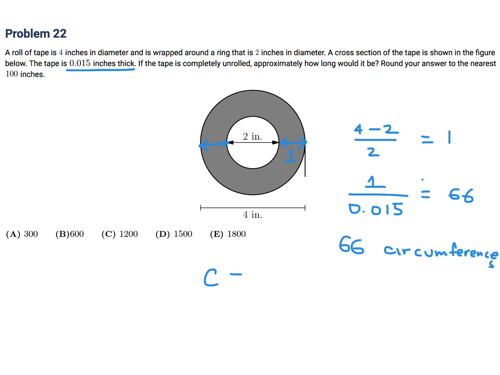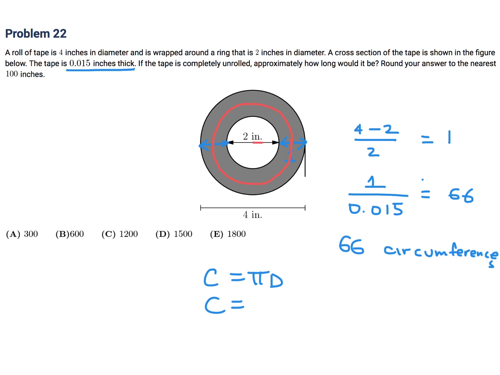Well, circumference is equal to pi times diameter, right? And then we'd have to look at the average diameter. So the middle circumference would represent sort of the average diameter.